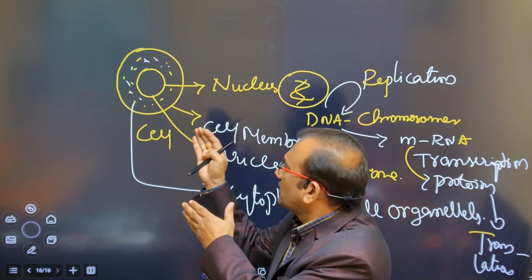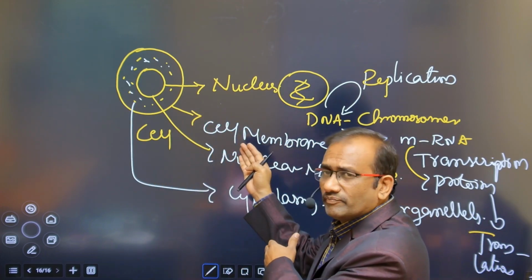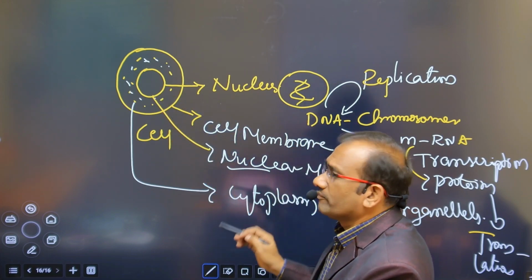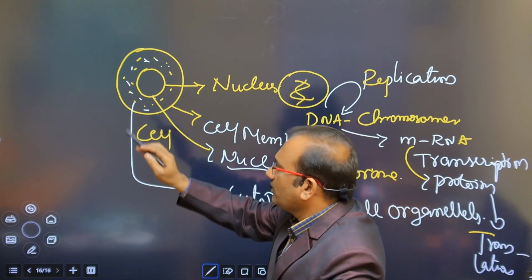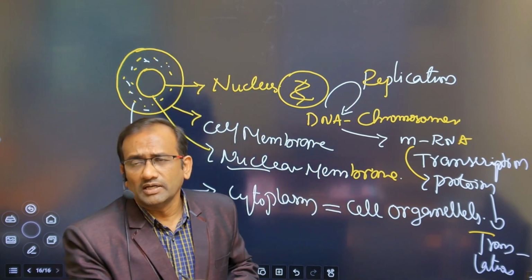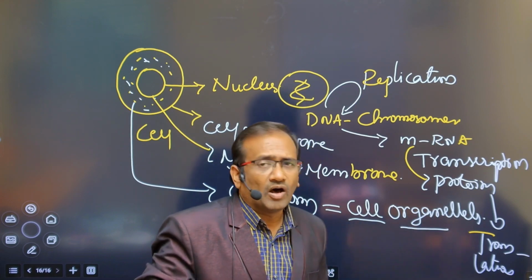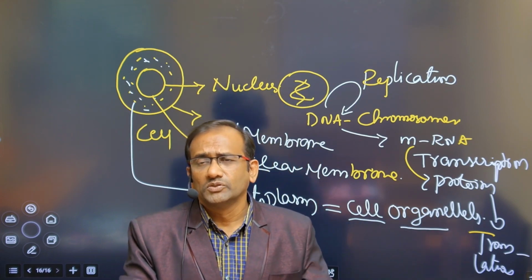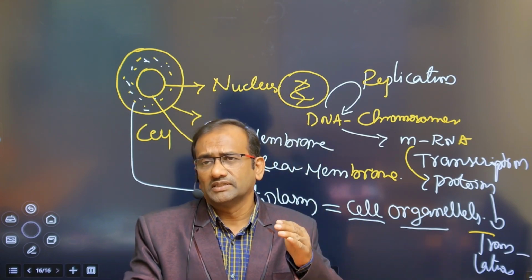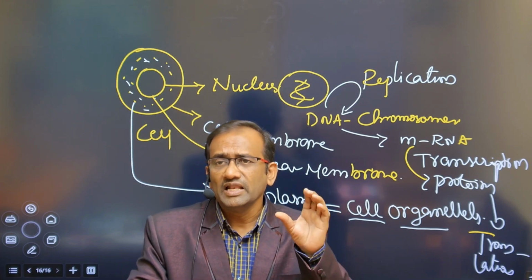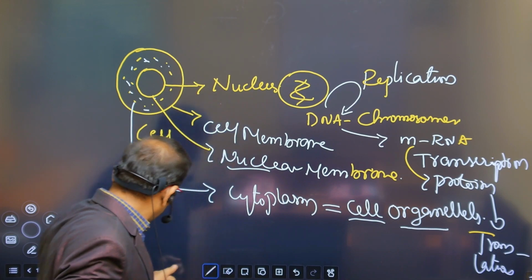And coming to the outside of the cell, it is called the cell membrane. The membrane surrounding the nucleus is called the nuclear membrane. The liquid inside the cell is called cytoplasm. Within the cytoplasm, cell organelles are present. So one by one we discuss briefly now. The first topic is now the cell membrane.